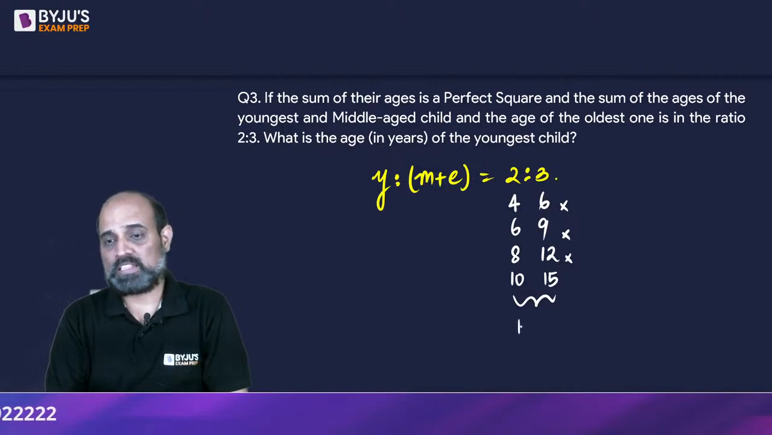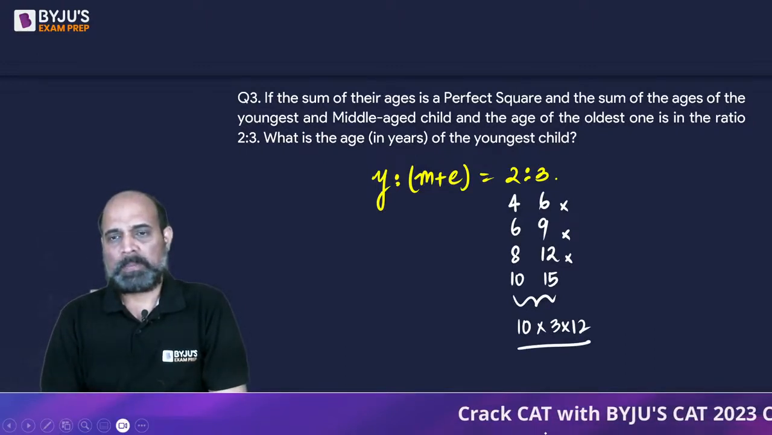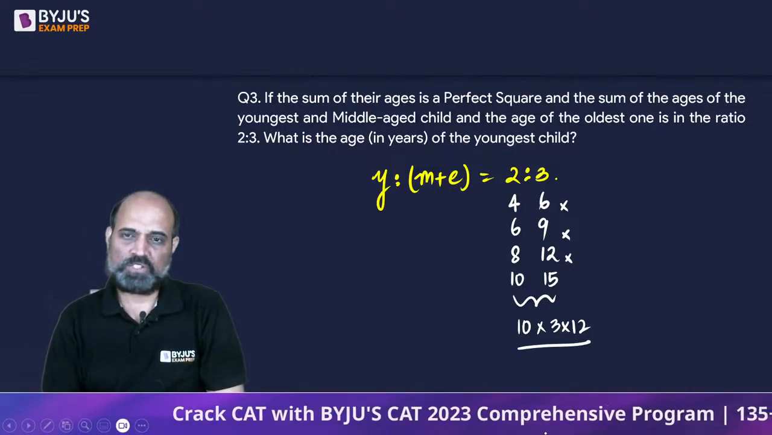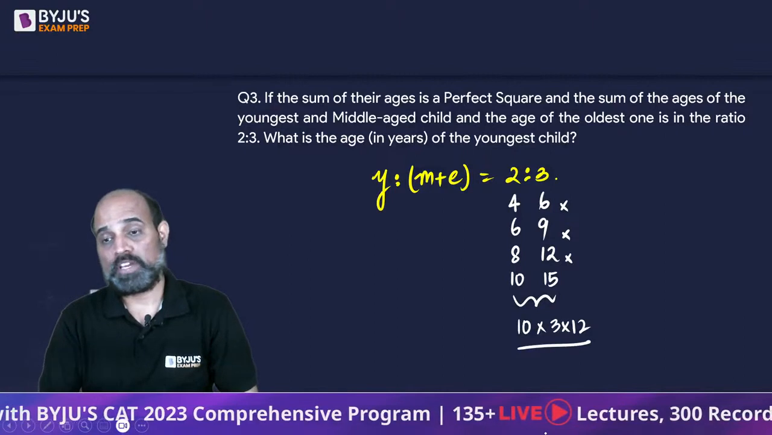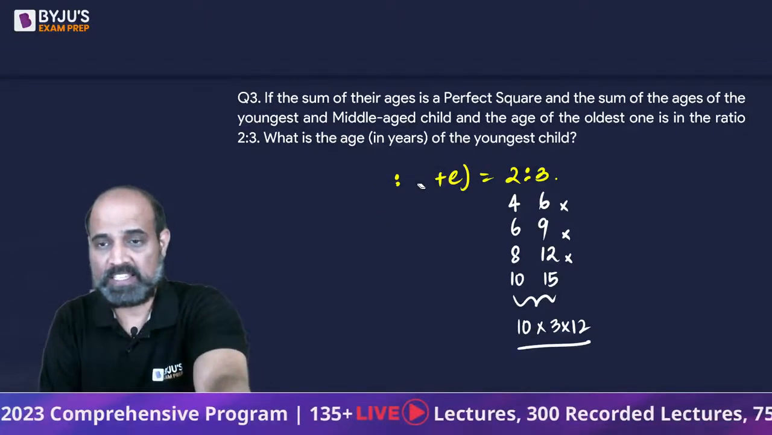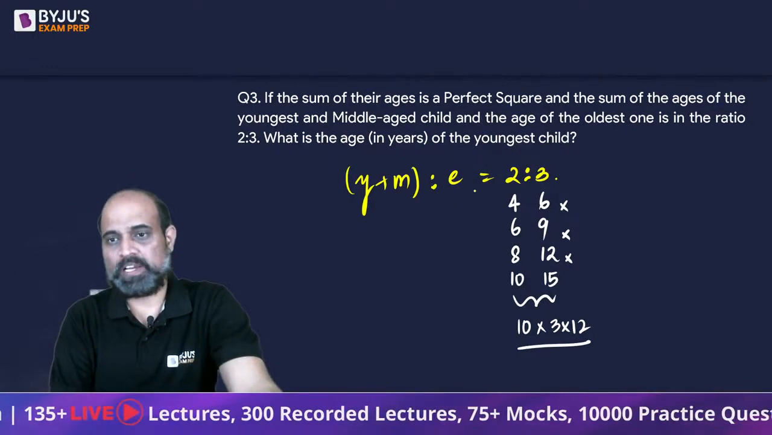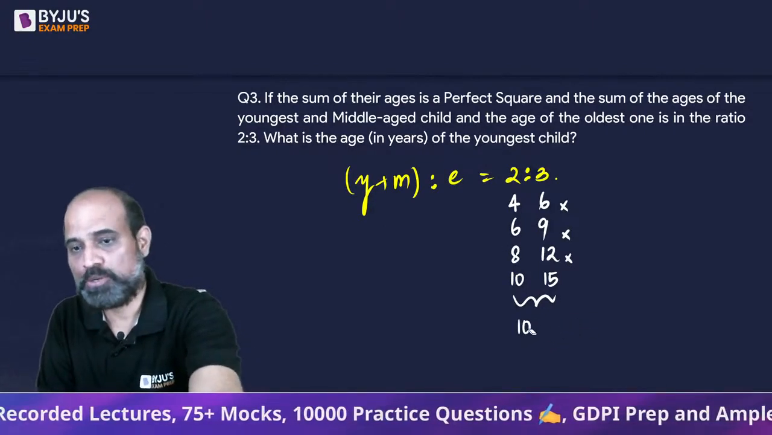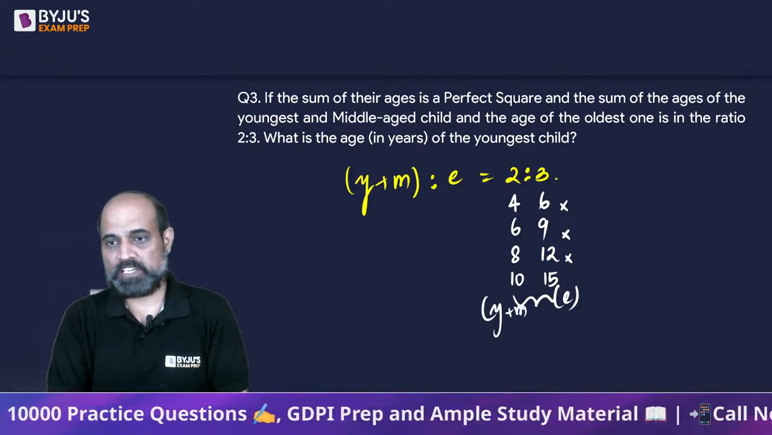So can we break this down as 10 into, same as 3 into 12? But here the problem is, oh, sorry, it's not the youngest, it's the sum of the youngest and middle. That's what I was thinking. The sum of the youngest plus middle to the eldest is given as 2:3. Okay, so that means the eldest one is going to be 15 years old. Okay, this is the eldest. The sum of youngest plus middle is going to be 10.